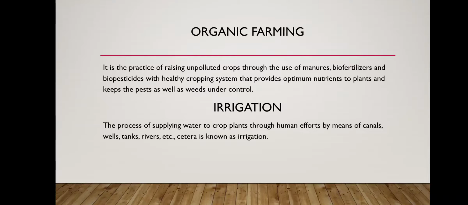Now the next topic is irrigation. So irrigation is the process of supplying water to the crop plant through human efforts by means of canals, wells, tanks, rivers, etc. And this process is known as irrigation. So we irrigate the plants or the crops so that the plants get the nutrients from the soil. So plants absorb the nutrients. When these nutrients get dissolved in the water, then only the plant absorbs them.